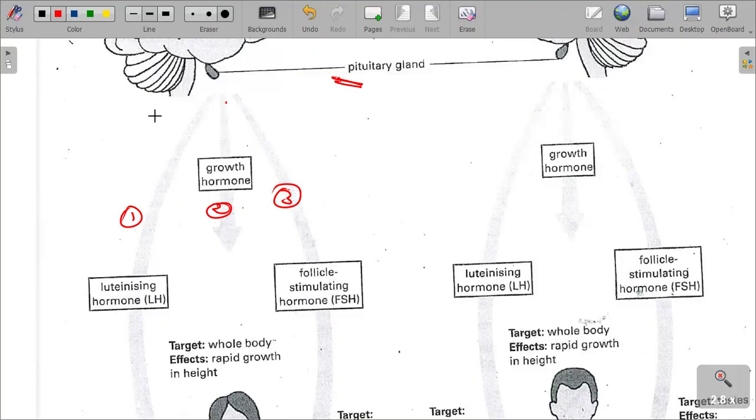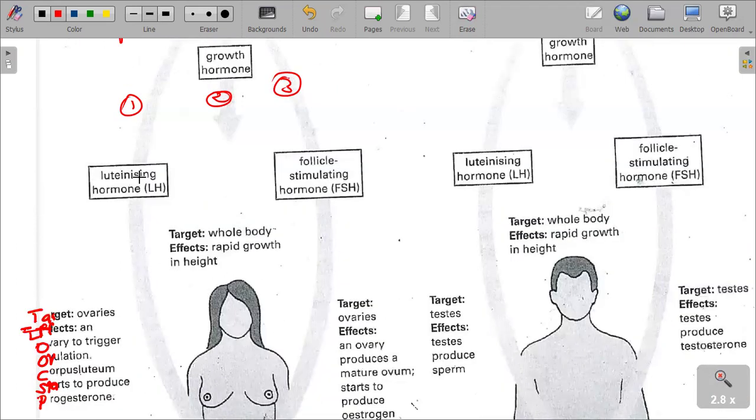These are the female hormones produced from the pituitary gland. So let's look into them.